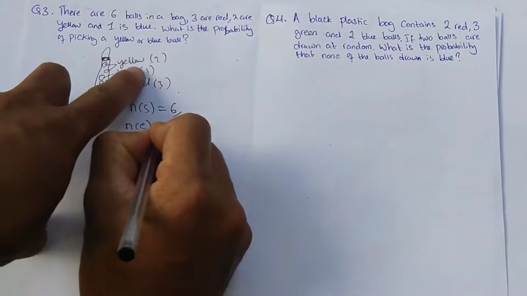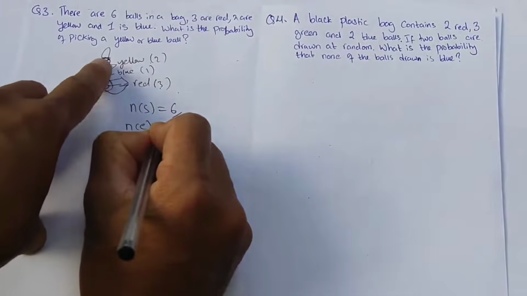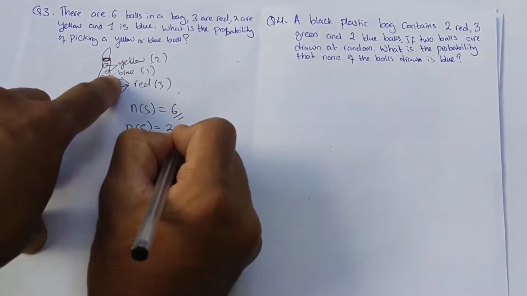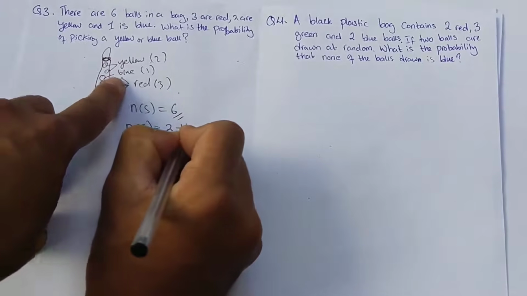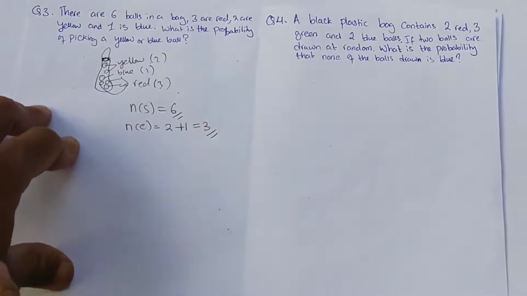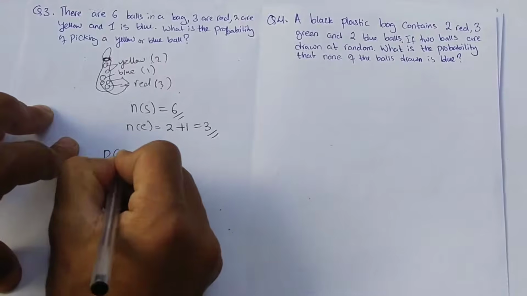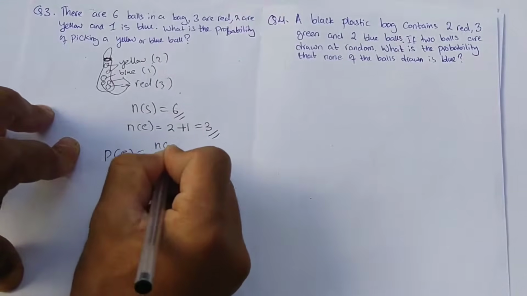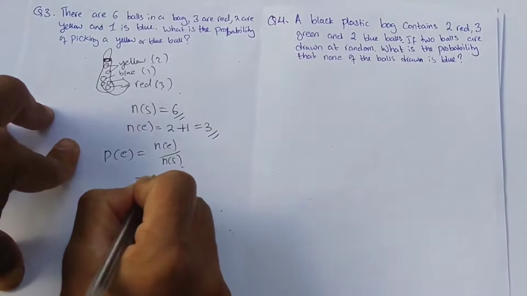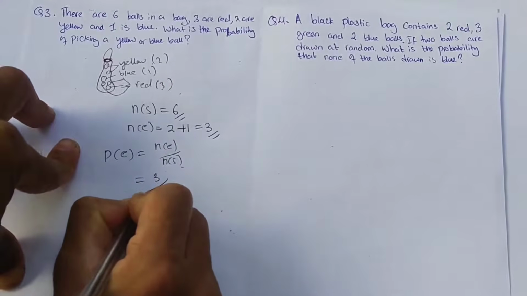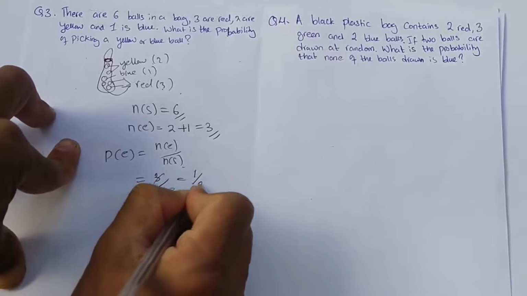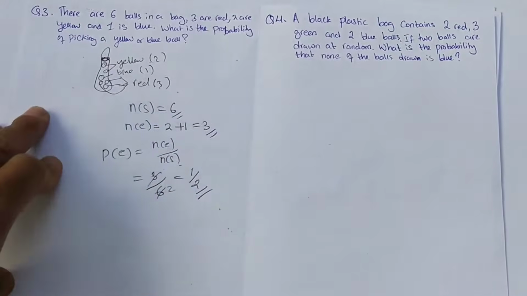Out of 6 there are 2 yellow, so that probability, plus the blue, there's only 1, so there are 3 chances. So the probability of event E happening is equal to n of E over n of S: the number of ways event E can happen, 3, divided by the total number of samples, that is 6. 3 ones are 3, 3 twos are 6, which is 1 by 2, again half.